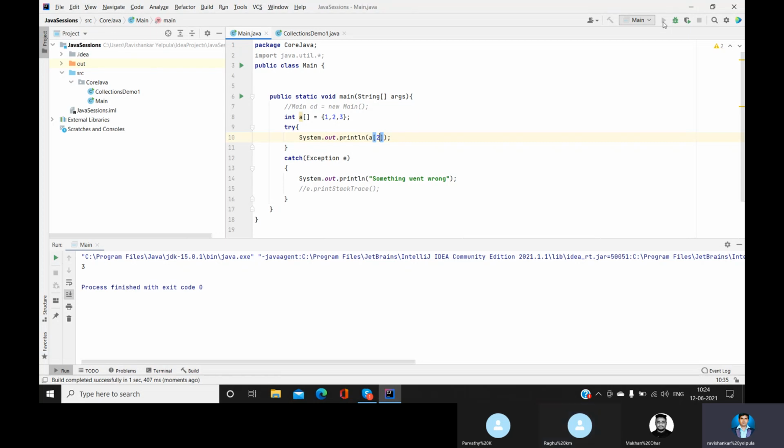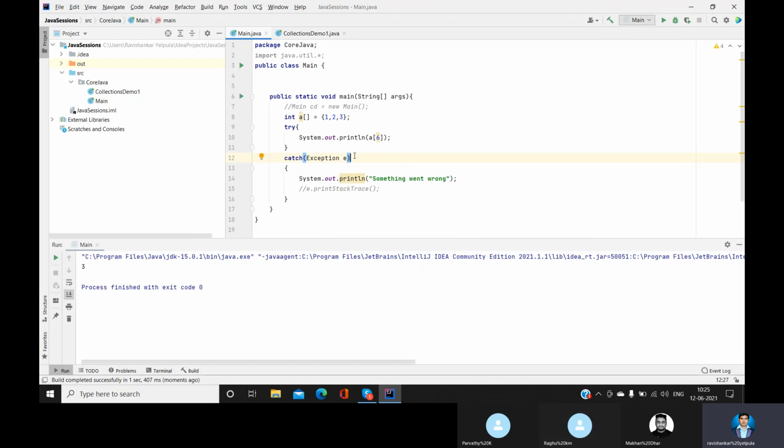Which element has the second position? That is a 3. This is the 0th position, first position, second position. So when you go accordingly, it will definitely print the right element. But when you try to access something outside of it, it will throw an error. Do we have index number 6? No. So when you don't have an index, there is no element.